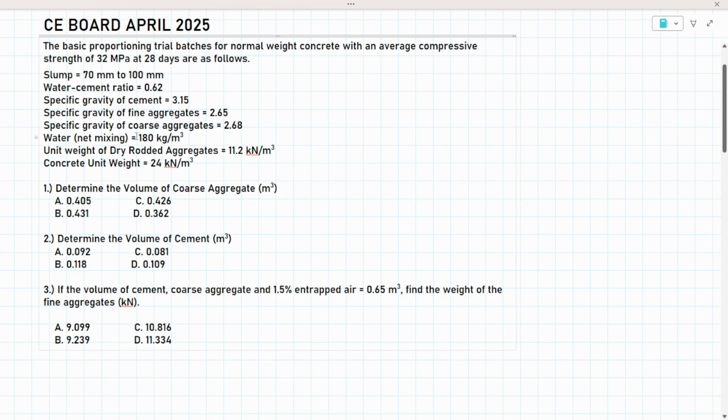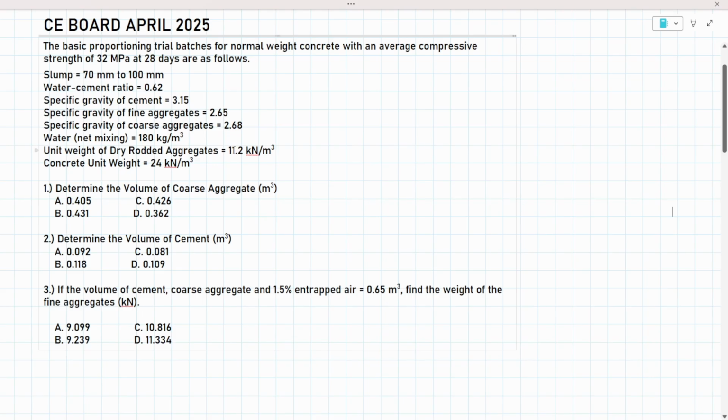and water, net mixing. This means 180 kilograms per cubic meter of concrete. Okay? This is not the unit weight of water, so you might mistake it. Remember, the unit weight of water is 1,000 kilograms per cubic meter. This one is 180 kilograms per cubic meter of concrete. Next, we have the unit weight of dry rodded aggregates, 11.2 kilonewtons per cubic meter of concrete.